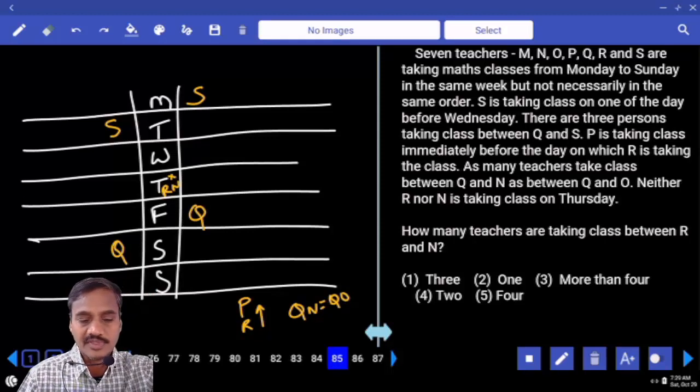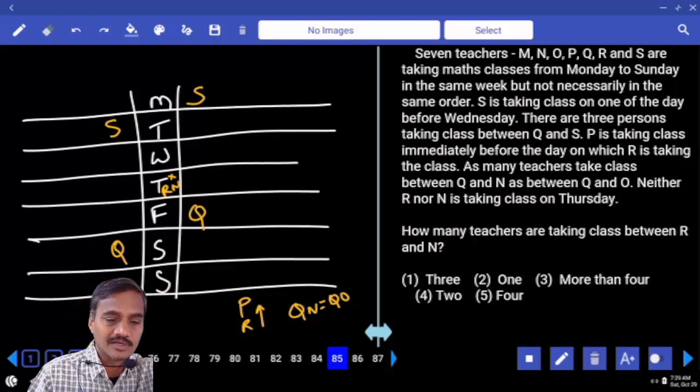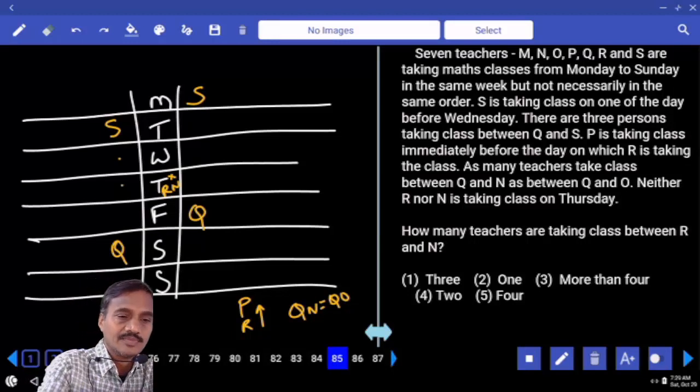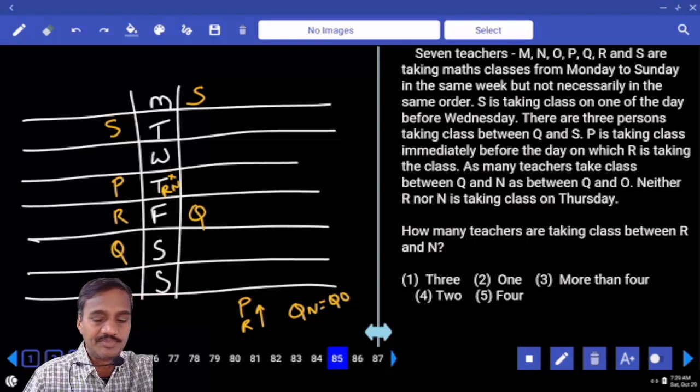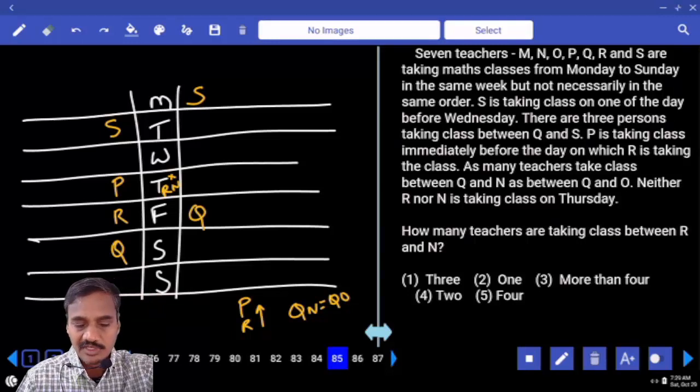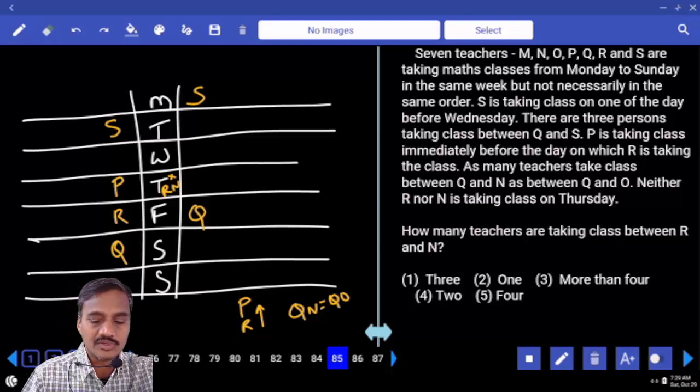Then coming back to P and R. P and R must be together, P is here, R is here, like this. Then in between Q and N, and Q and O, that means Q must be exactly between N and O.